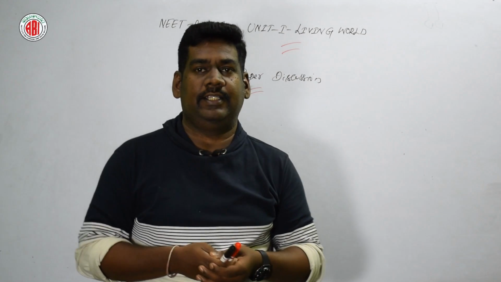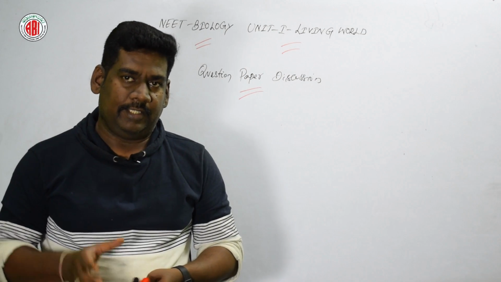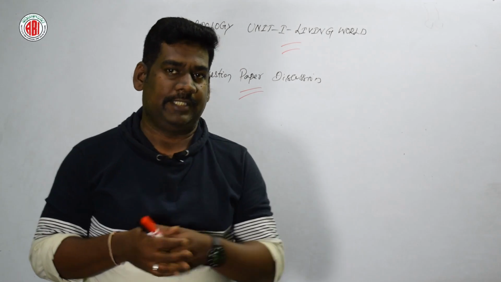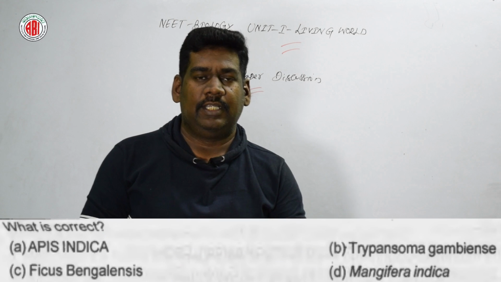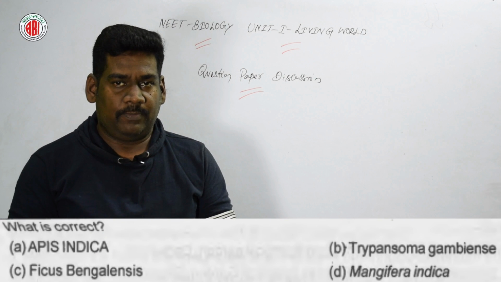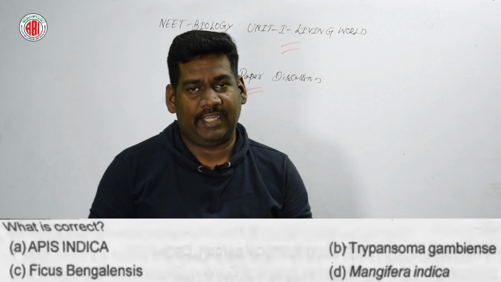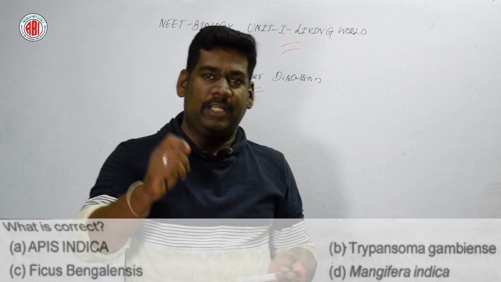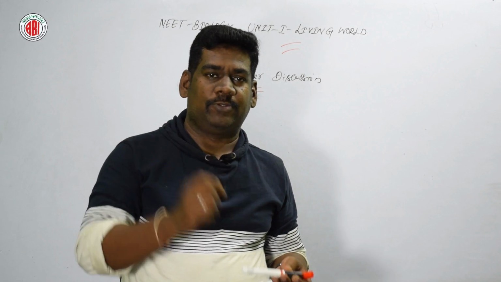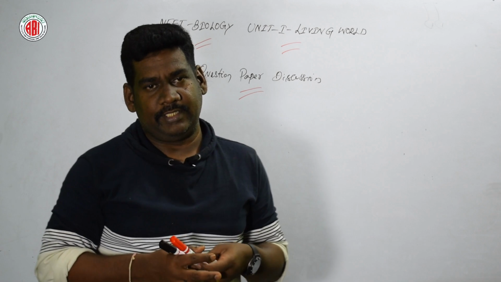Now let us see the next question. So the next question is based on nomenclature, binomial nomenclature, rules and regulations. What is correct among these four? Apis indica, Trypanosoma gambiensis, Ficus bengaliensis, Mangifera indica. So four different options. The method of writing binomial nomenclature is based on this question.